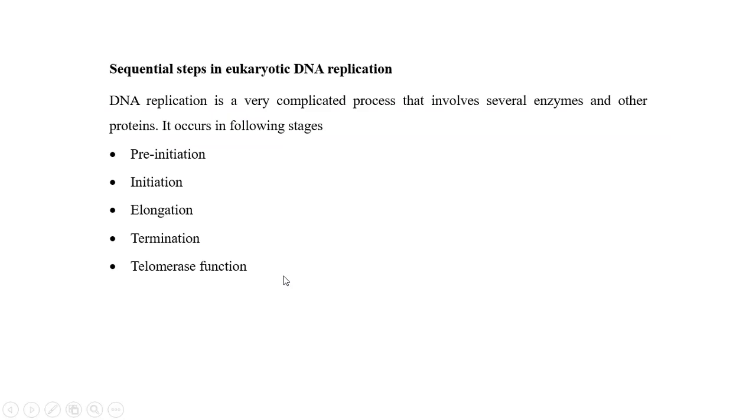So there are 5 different steps in eukaryotic replication: pre-initiation, initiation, elongation, termination and telomerase activity. In prokaryotes, there are only 3 stages: initiation, elongation, termination. Eukaryotic replication is somewhat complex. It has 5 different stages.